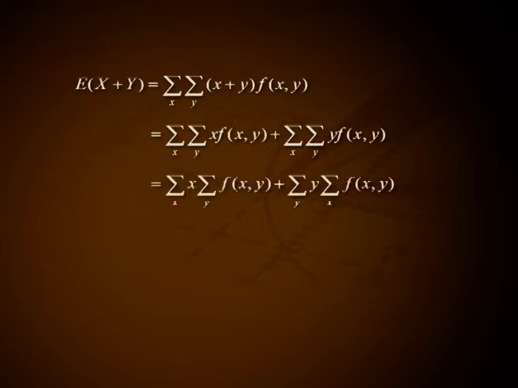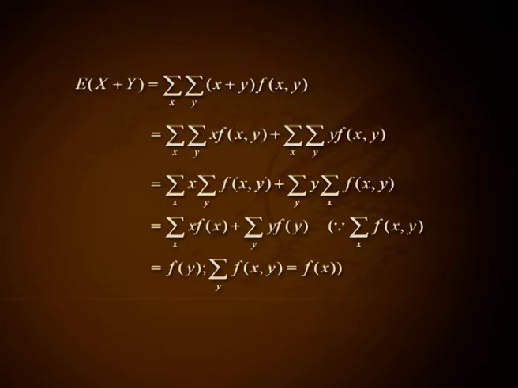That is equal to summation over x, x into summation over y, f of xy plus summation over y, y into summation over x, f of xy. That is equal to summation over x, x into f of x plus summation over y, y into f of y, because summation over x f of xy equal to f of y and summation over y f of xy equal to f of x. This is equal to expectation of x plus expectation of y.